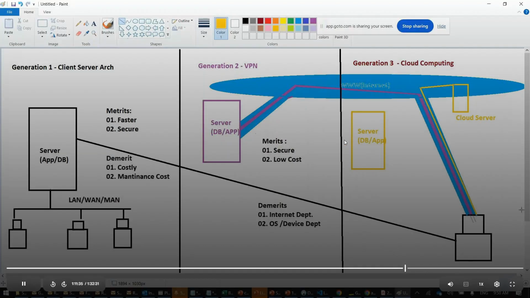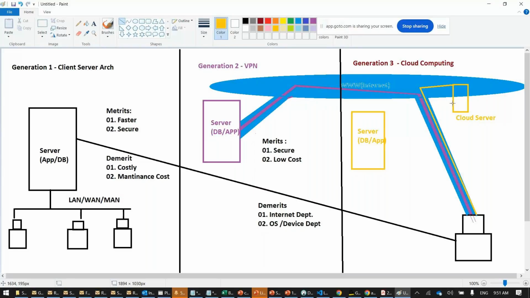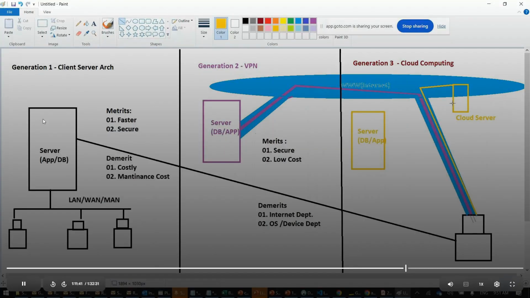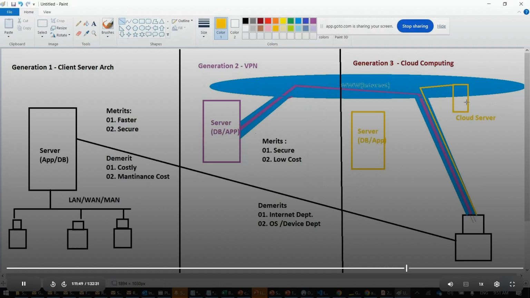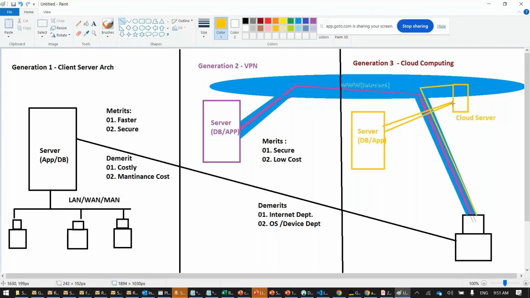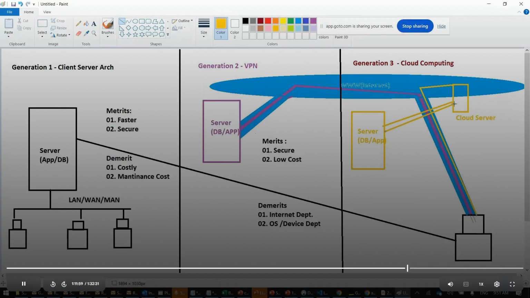So who will do all these things? This server in the cloud. The cloud server will verify the user. The cloud server will verify the minimum configuration and applications required to connect to the cloud. Once everything is over, then it will connect to the main server. The main server will respond back. Before giving the data to you, again it will verify. Has anything changed?